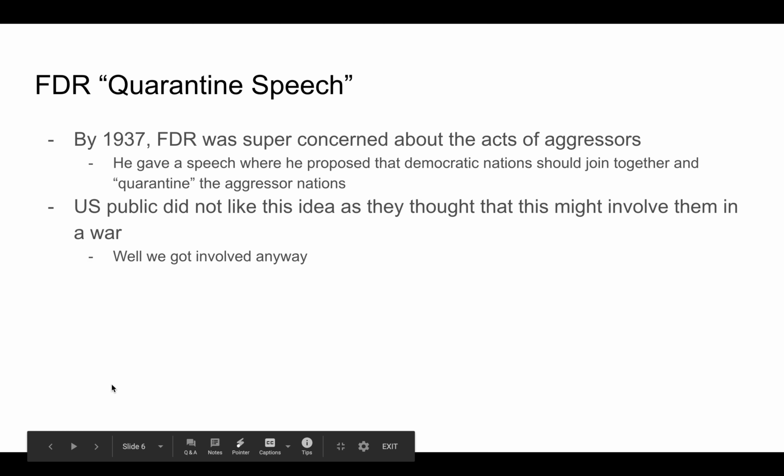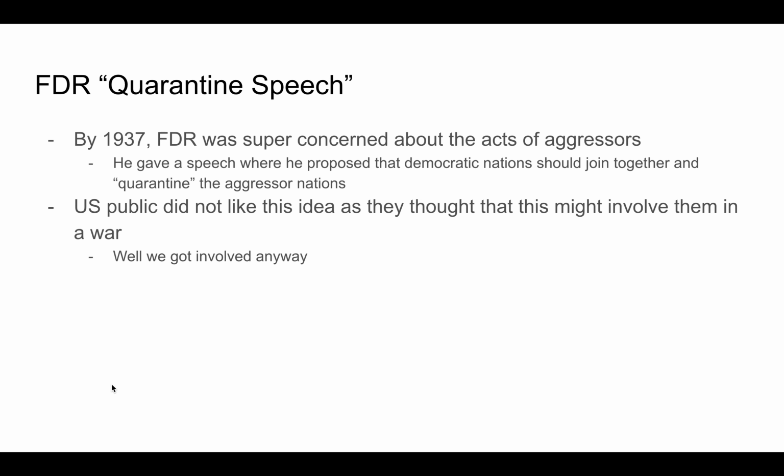FDR's quarantine speech. By 1937, FDR was super concerned about the acts of aggressors, so he gave a speech where he proposed that democratic nations should join together and quarantine the aggressor nations. The public did not like this idea, as they thought that this might involve them in a war. But we eventually got involved anyway.